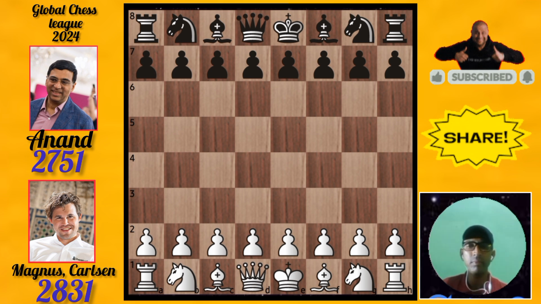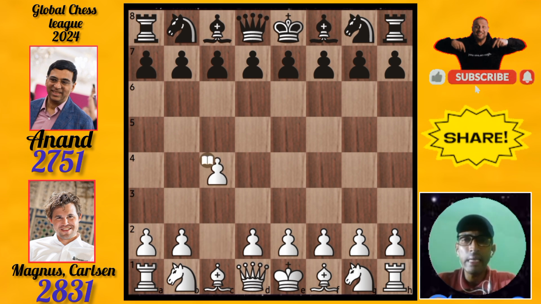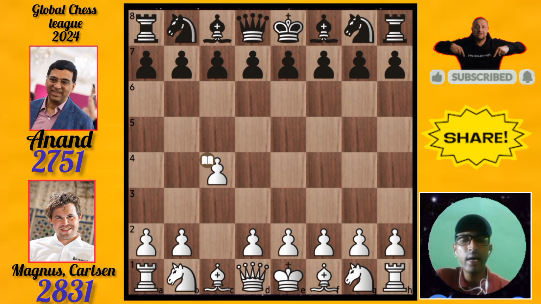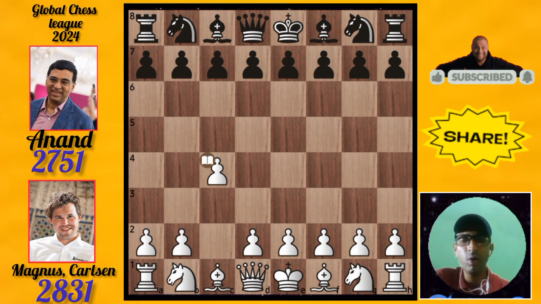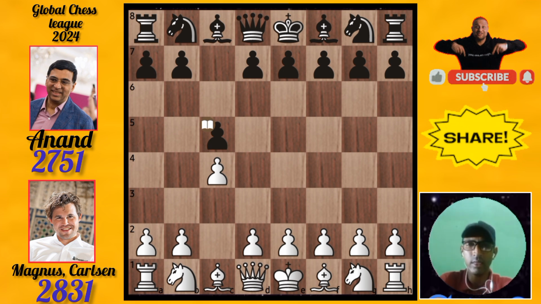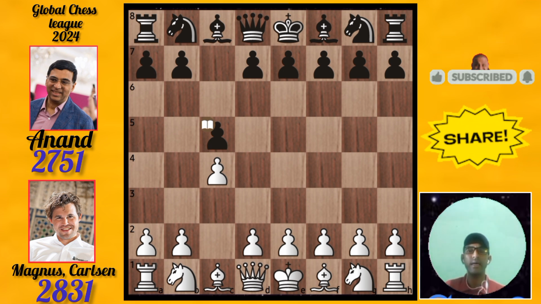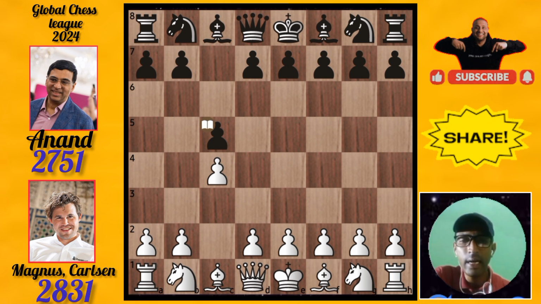First we start with Magnus. Magnus plays c4. This is called the English opening. Then Vishy Anand played his pawn to c5. This is called the English opening, symmetrical variation. These are the book moves. Now the book moves are over, and we can go to the new game right now.